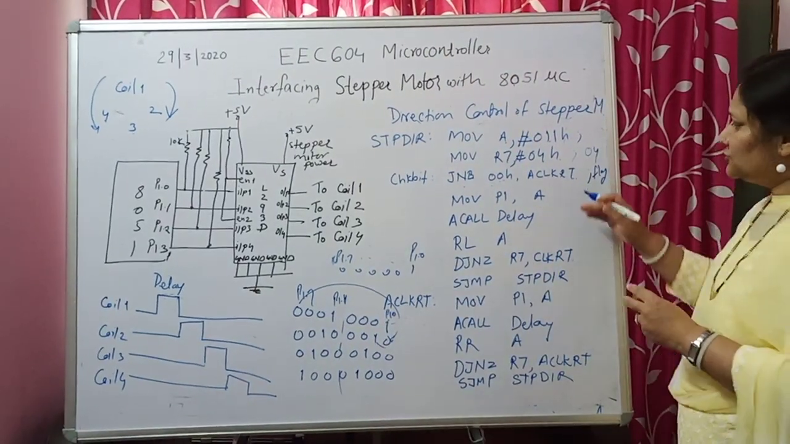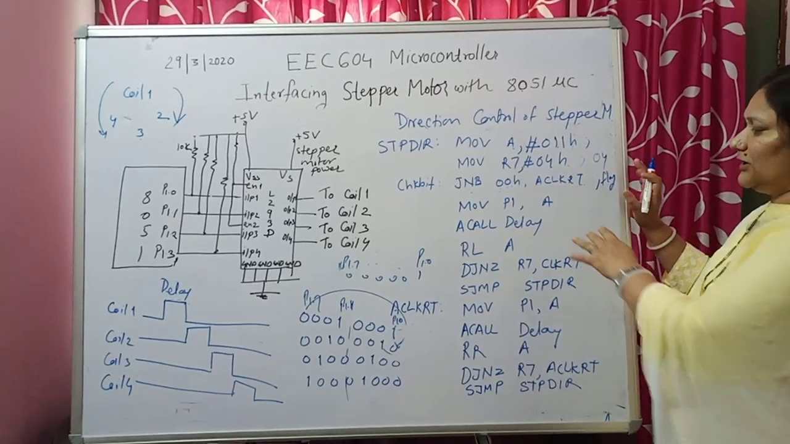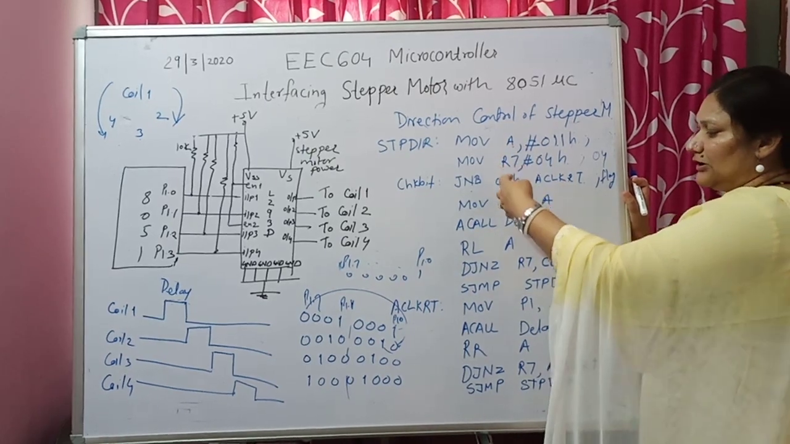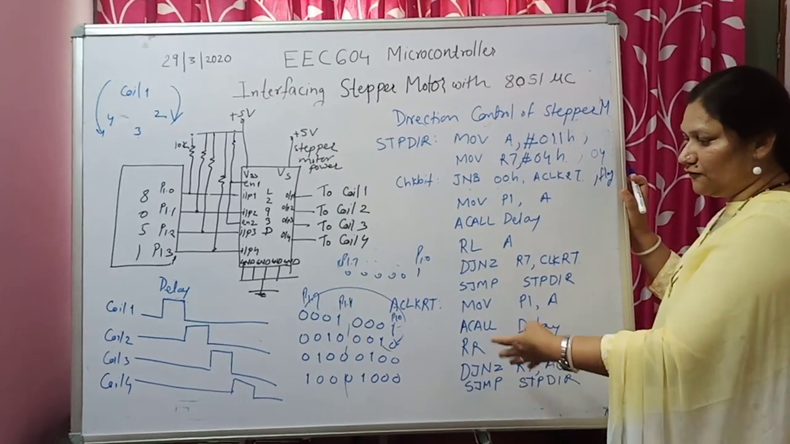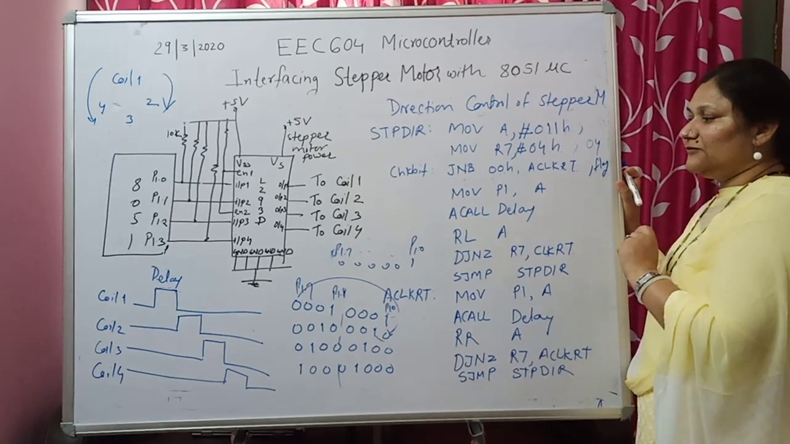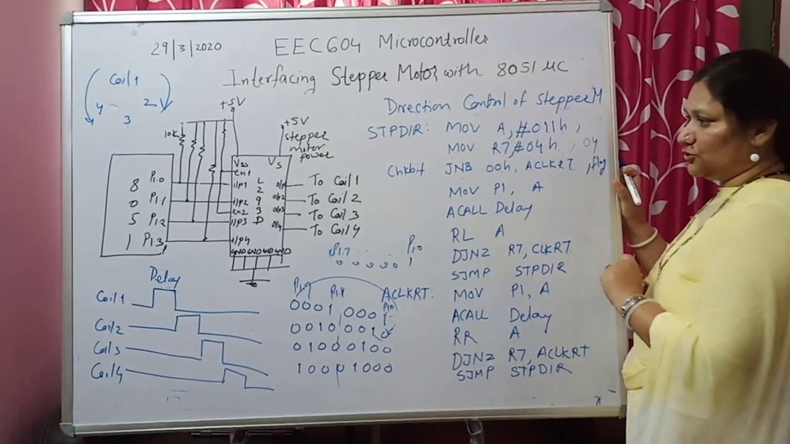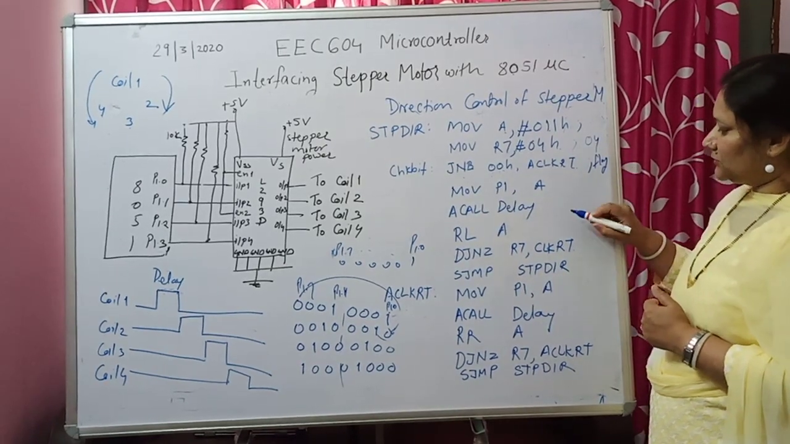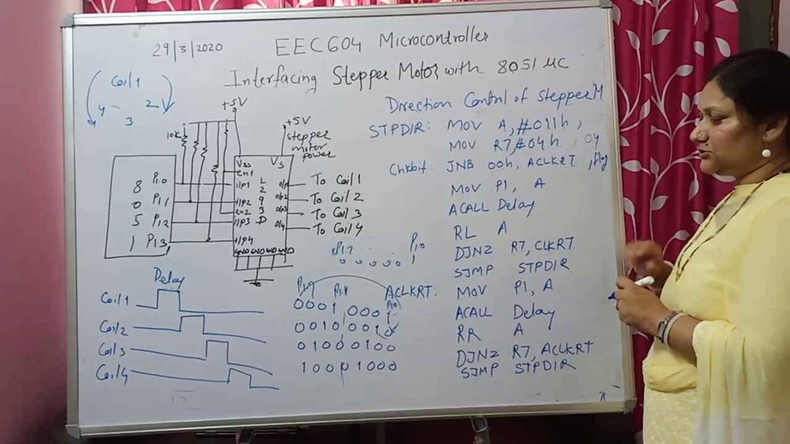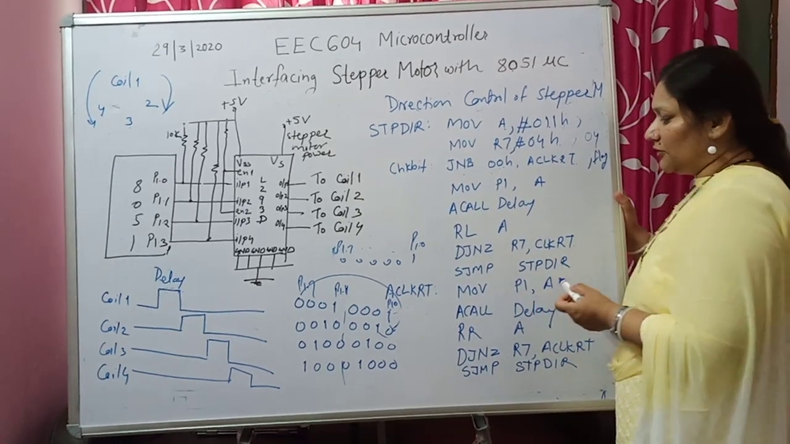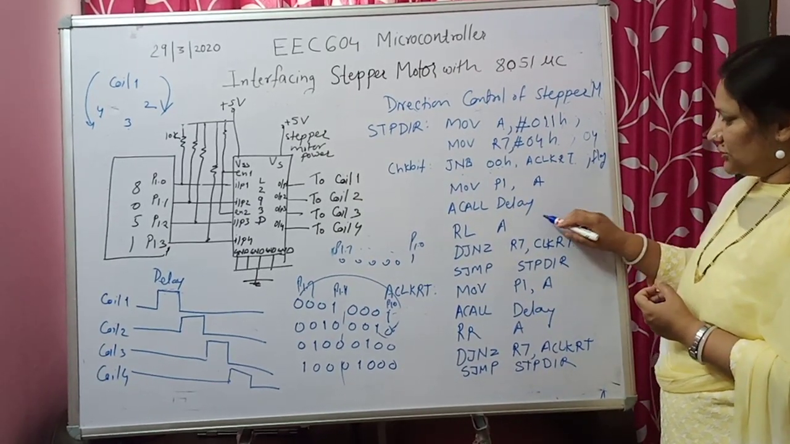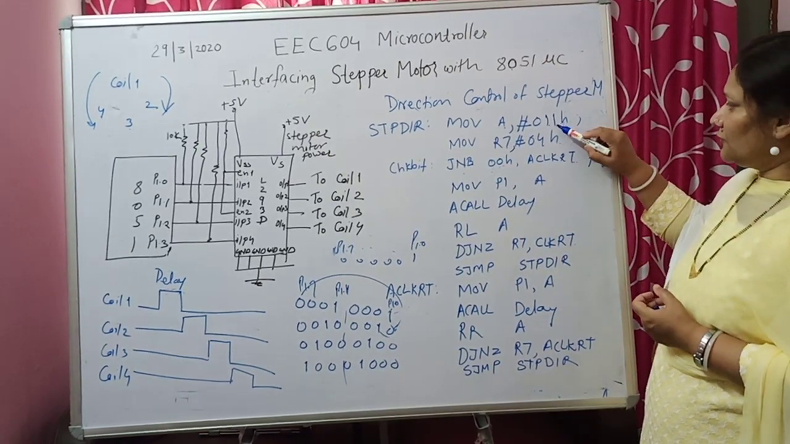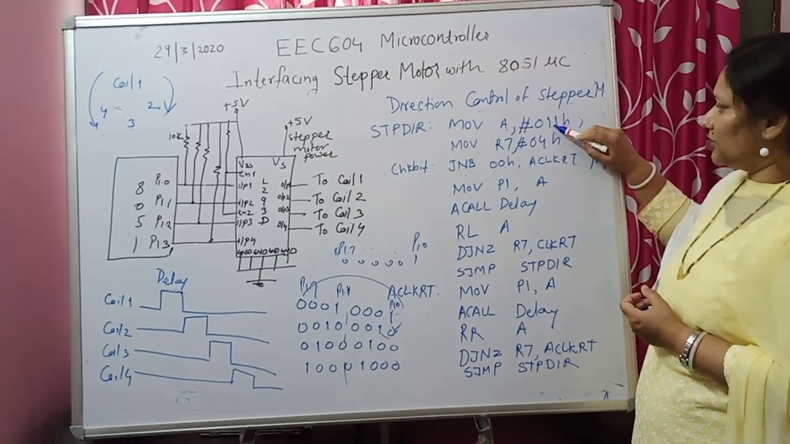We could take some count in the accumulator and put it onto port 1, and simultaneously give it for coil 1, coil 2, coil 3 and coil 4. But that will take more instructions to execute, more time, and more memory. Because we have logical instructions like rotate and others, we should make efficient use of these instructions. Now you will understand why we have taken 11 instead of 01.